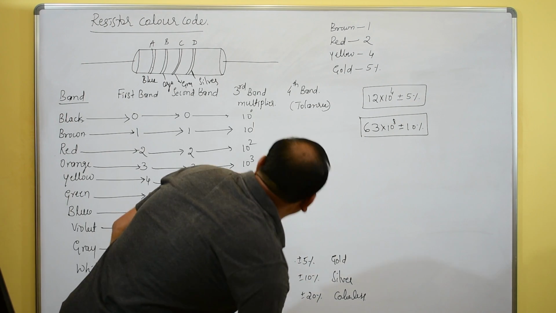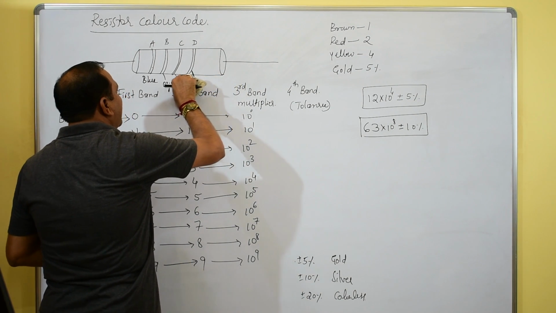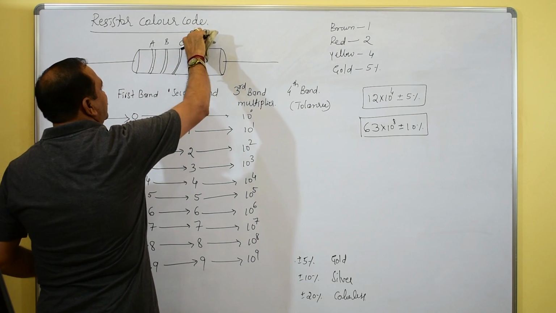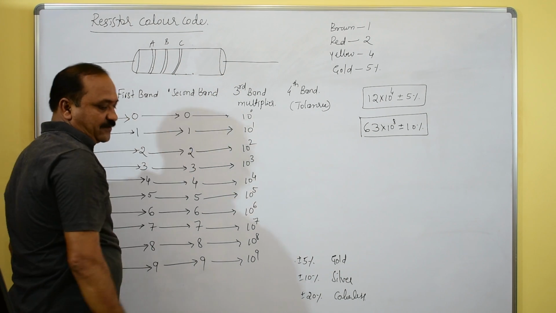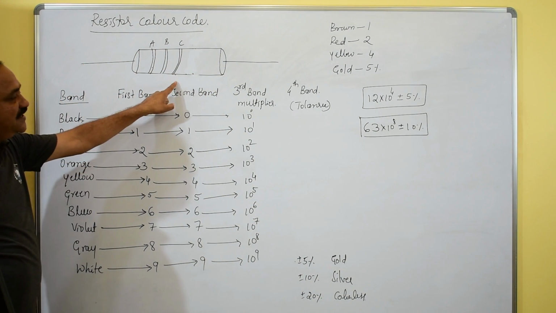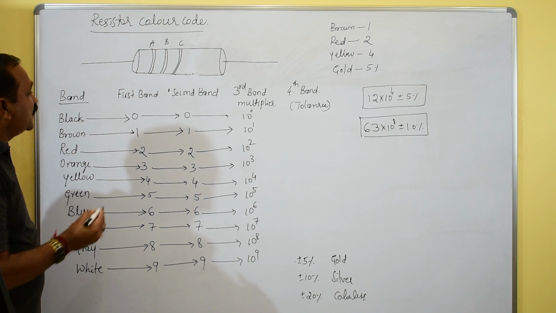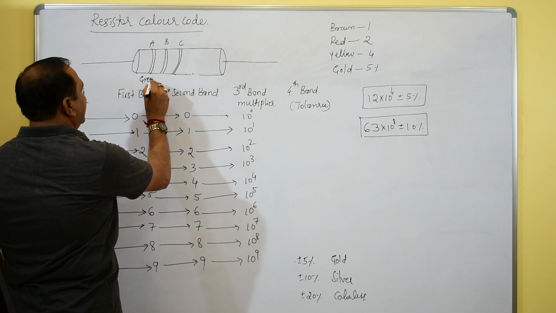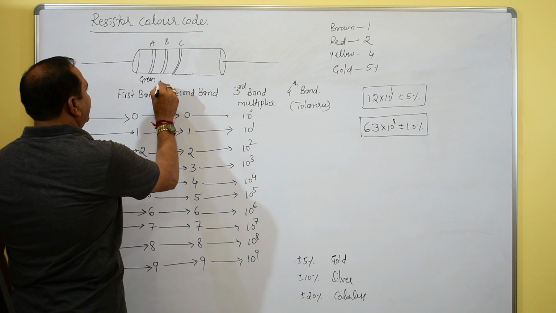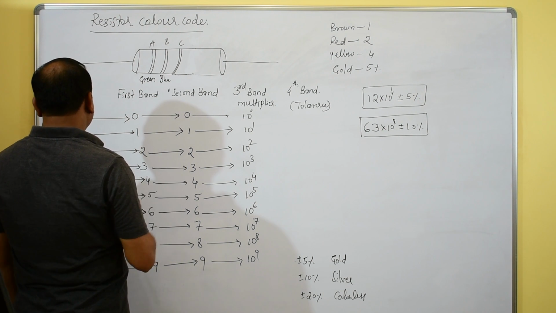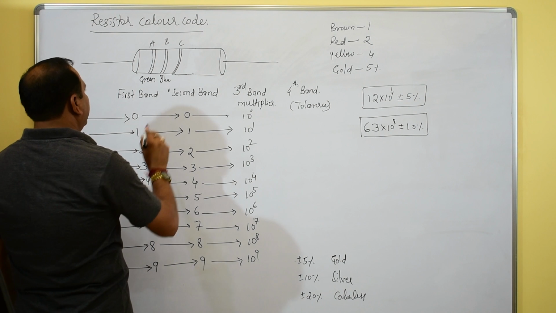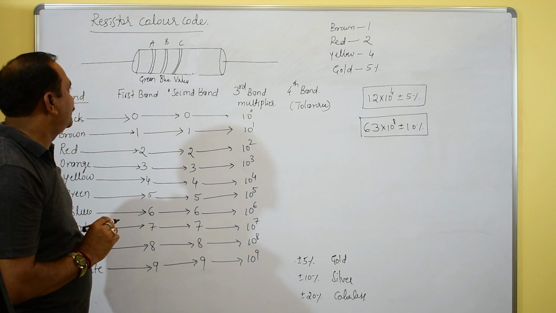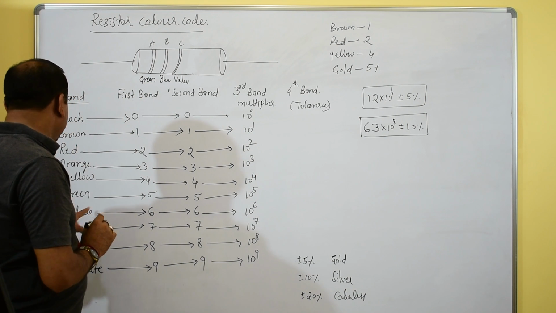Again, suppose this fourth color is not there. What happens? Only three bands are there. Sometimes the fourth band is not there. What happens? Only three bands, then what to do now? For that, the first band A is green, B is black, C is violet. The fourth band is not there. What happens? Green, black. Green is 5.